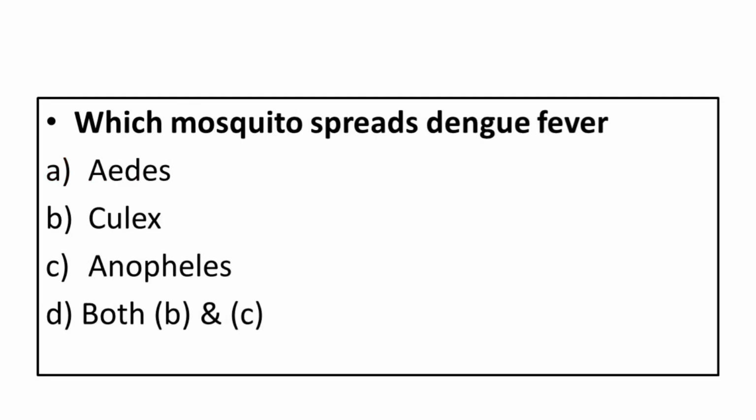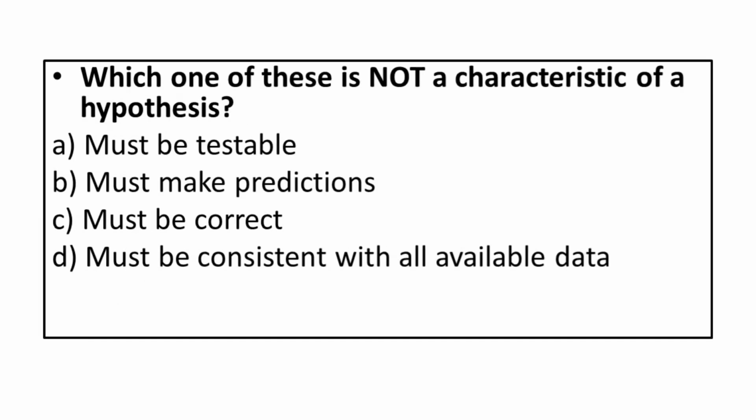Which mosquito spreads dengue fever? A. Aedes. B. Culex. C. Anopheles. D. Both B and C. Correct answer is Aedes.